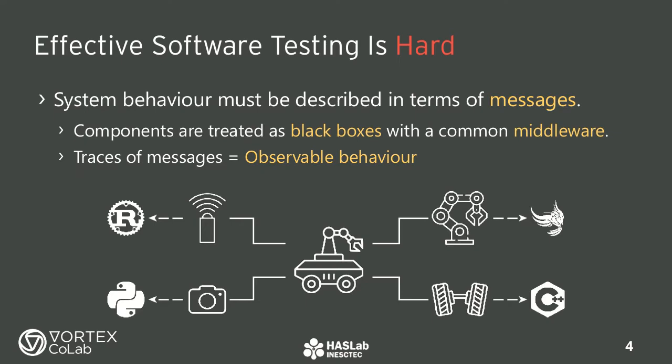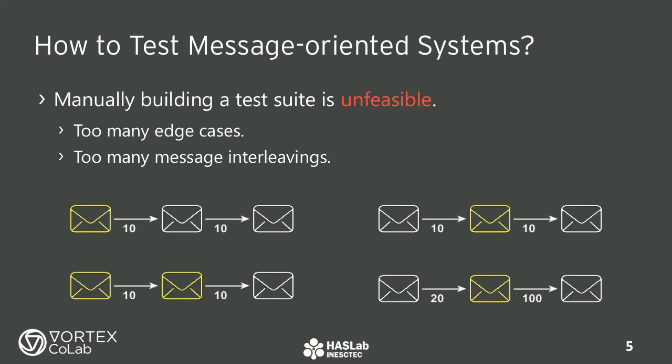Thus, considering all these obstacles, the most reliable way to test message-oriented systems is to describe the system's behavior in terms of the exchanged messages during its operation. This has the advantage of treating all components the same way, as black boxes with an exposed interface. This interface is often built on top of a common middleware or framework. But how is the testing done, in practice?